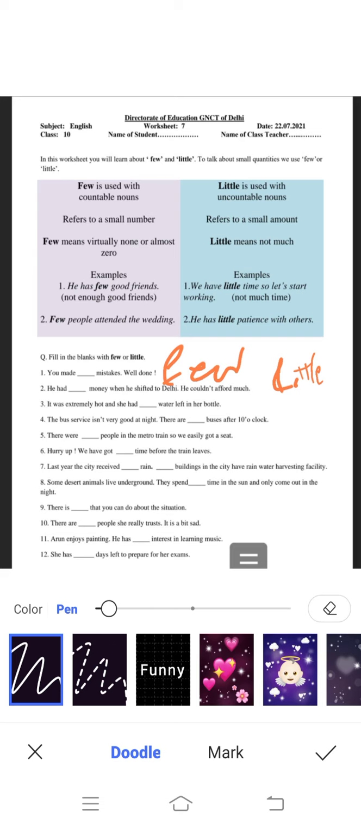It was extremely hot and she had dash water left in her bottle. She had little water because we cannot count the water. The bus service isn't very good at night. There are few buses after 10 o'clock. Obviously we can count the number of buses. There were dash people in the metro train, so we easily got a seat. Again we can count the number of people, so it will come as few. F.